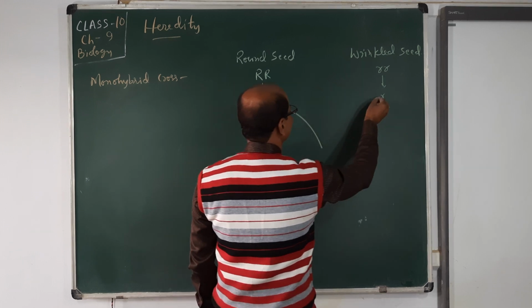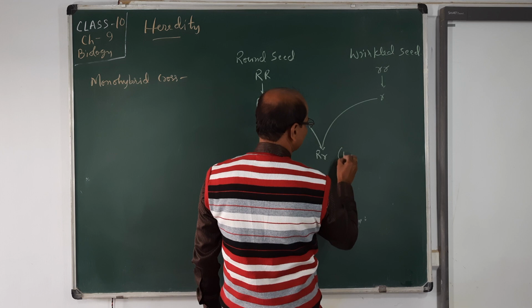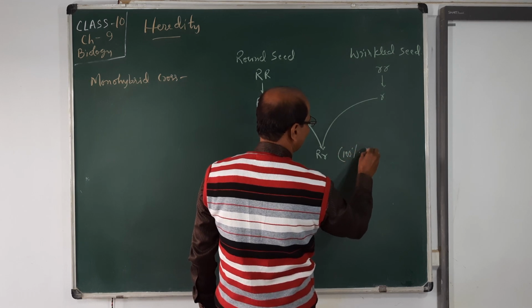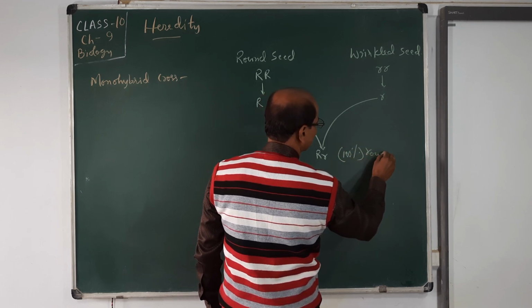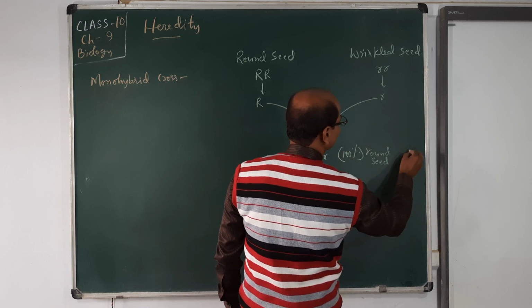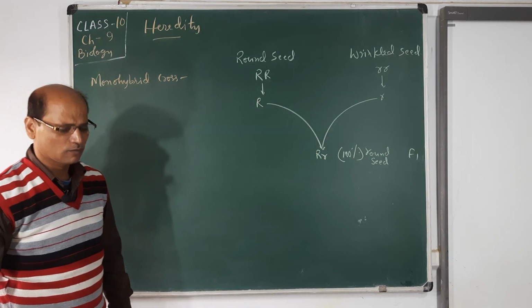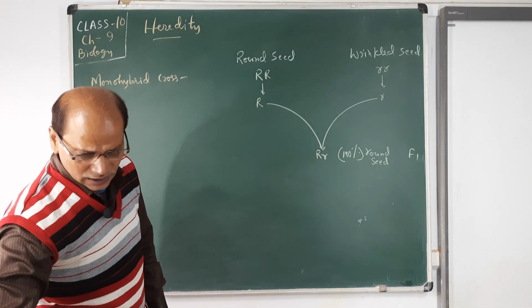When they fuse together, they form Rr. It means 100% round seed plants. So this is the F1. F1 is called the first filial generation.